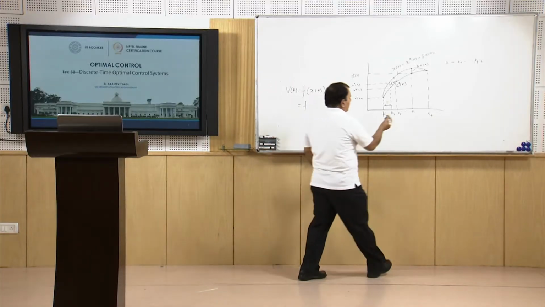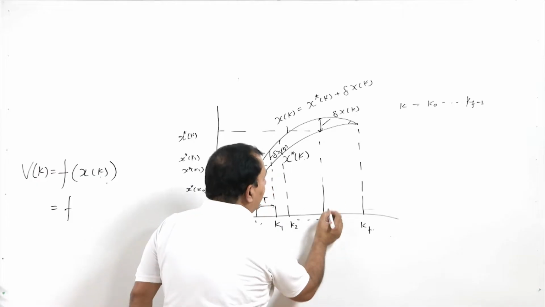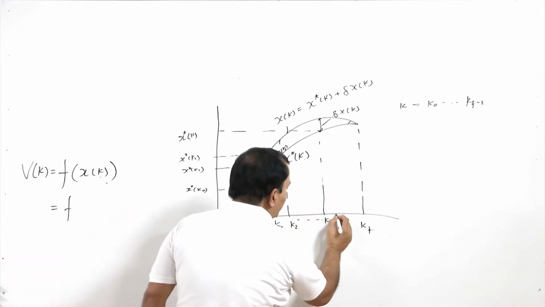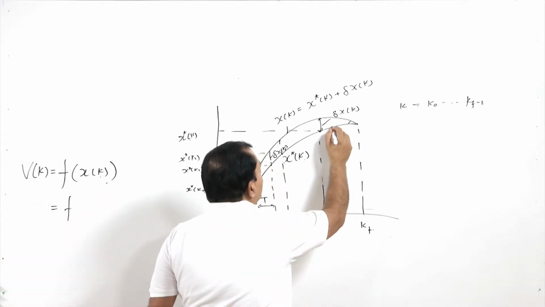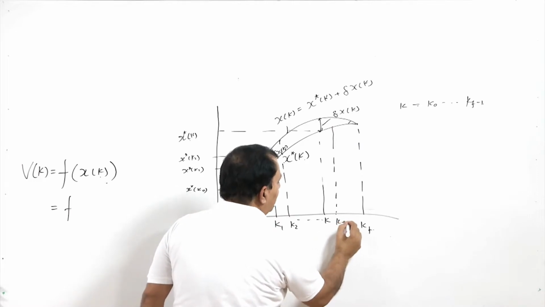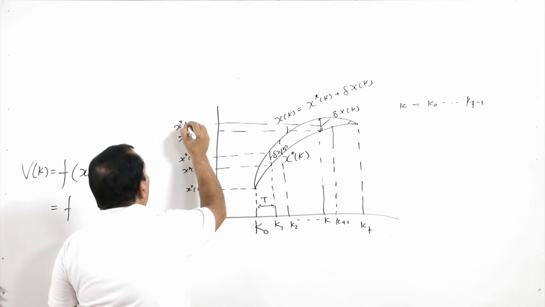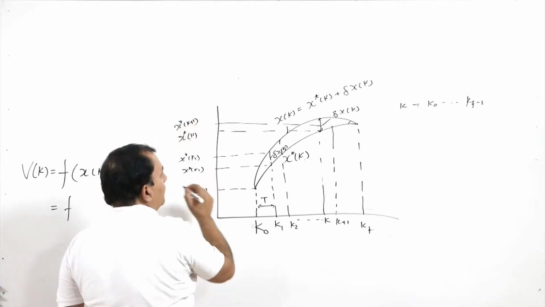So, this means if let us say at kth instant my value is x star of k, next instant to this will be k plus 1. So, this value will be x star of k plus 1.